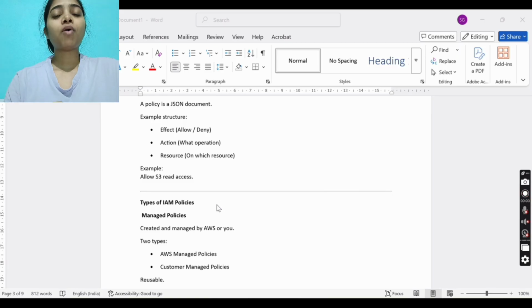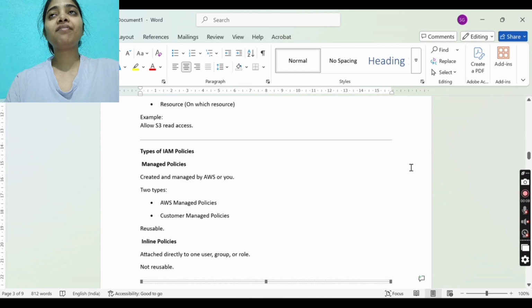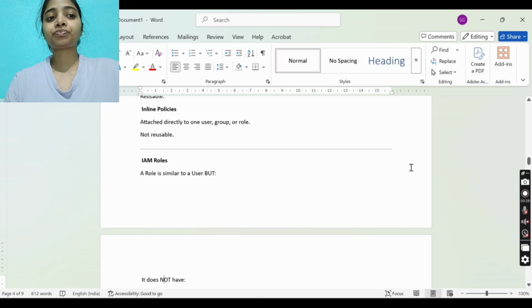Now, what are the types of IAM policies? We have managed policies and inline policies. Managed policies are also of two types: one is managed by you and one is managed by AWS. So there are AWS managed policies and customer managed policies, and these are reusable.